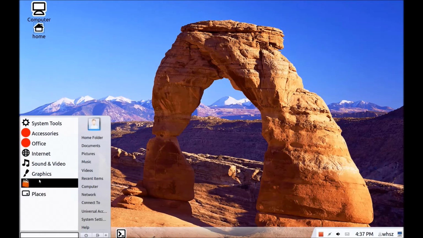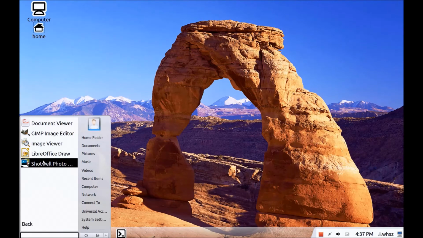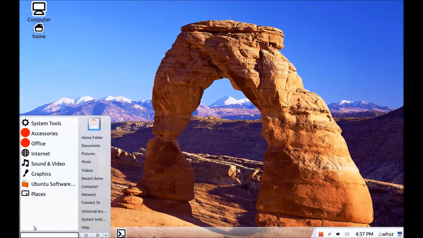And in graphics, what do we have in graphics? Oh yeah, we have GIMP, of course. GIMP is nice. That is really a powerful system. A document viewer, an image viewer, LibreOffice Draw again, and Shotwell Photo. That's the default photo viewer if you look at photos.